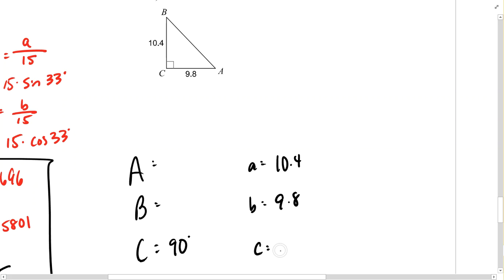Now we could find side length c before we find any other angle measures by using the Pythagorean equation, so I think I'm going to do that now.